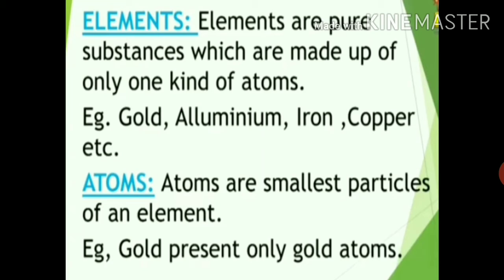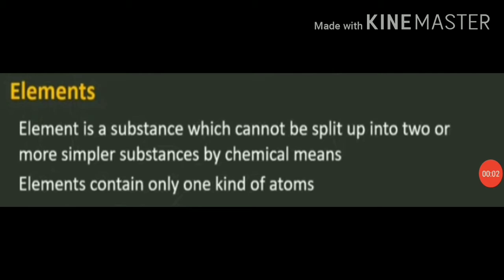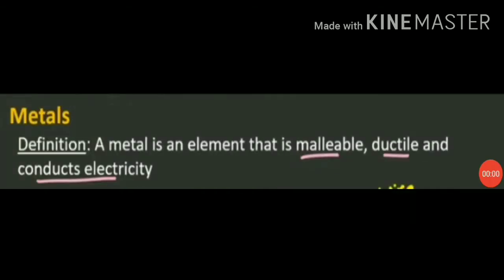So, elements are pure substances which are made up of only one kind of atom. Example, gold, aluminium, iron, copper, etc. And atoms are the smallest particle of an element. Example, gold contains only gold atoms. So students, I hope that the meaning and definition of elements is clear to you, that an element is a substance which cannot be split up into two or more simpler substances by chemical means. Elements contain only one kind of atoms.